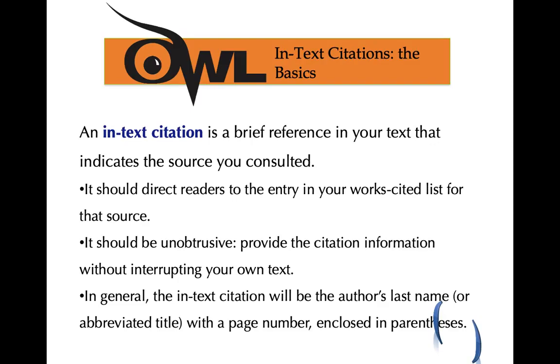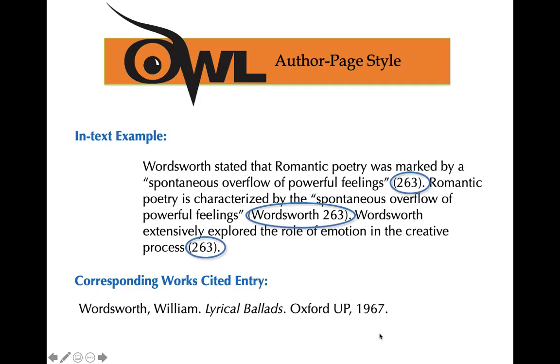In-text citation. So these are the basics of in-text citations. In general, the in-text citation will be the author's last name with a page number enclosed in parentheses. So it should look something like this for an in-text citation. Here's the corresponding works cited entry. This is by William Wordsworth from the book Lyrical Ballads, published by Oxford University Press in 1967.